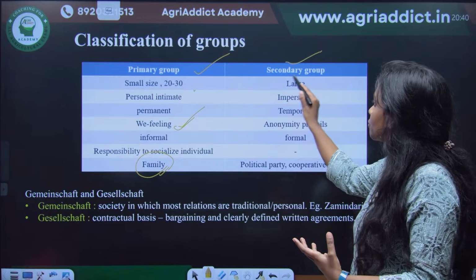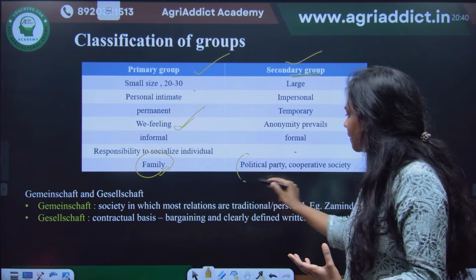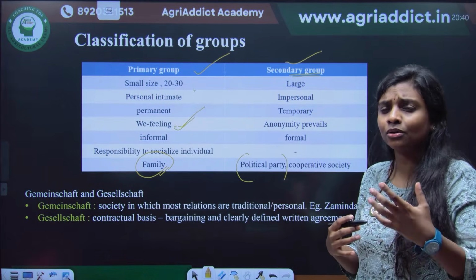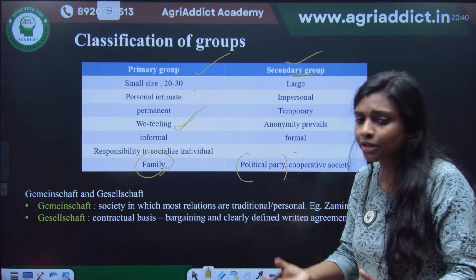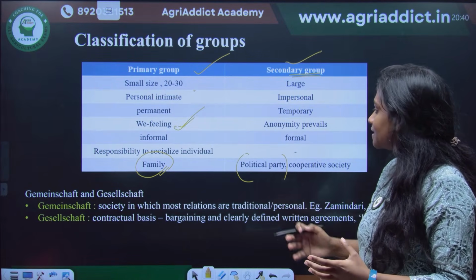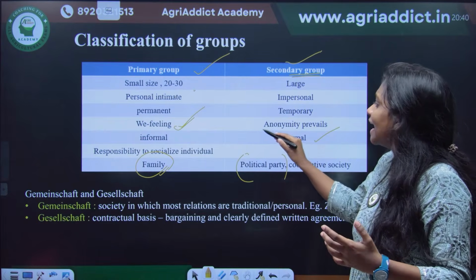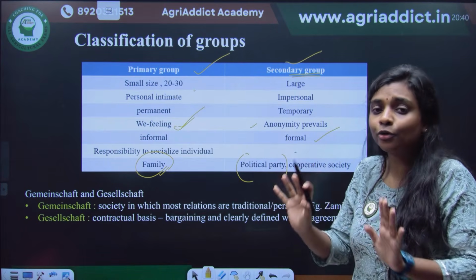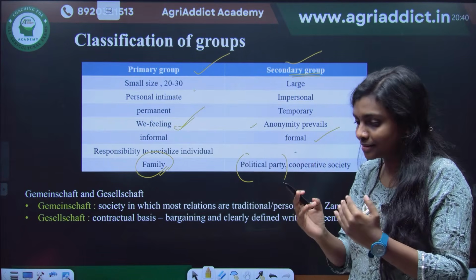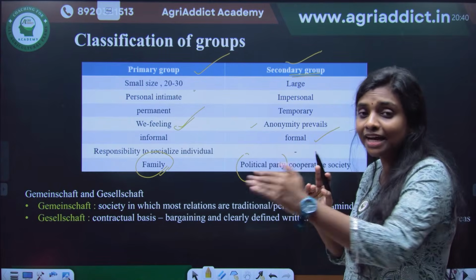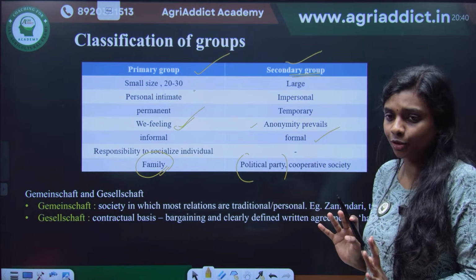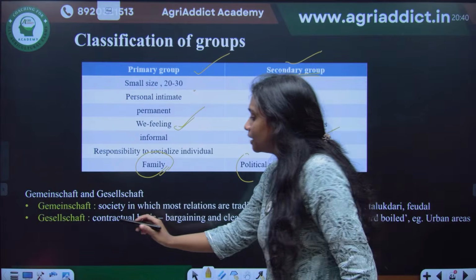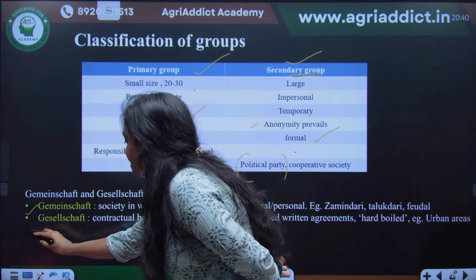But when it comes to a secondary group, just think about any party or cooperative society, or your class, some committee. They will be formal in nature, and they will not have that we-feeling. Some anonymity will remain in the secondary groups.